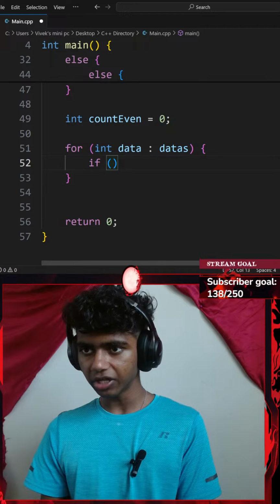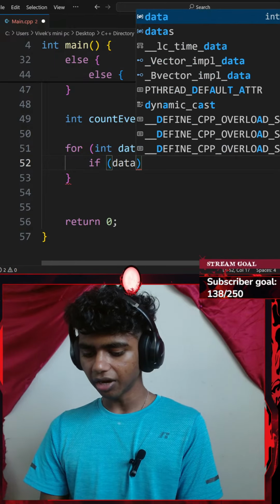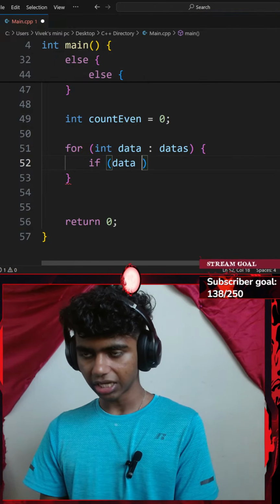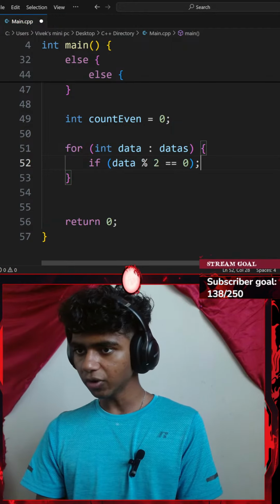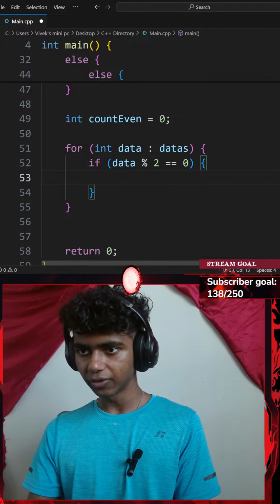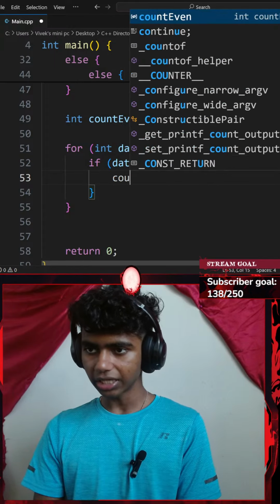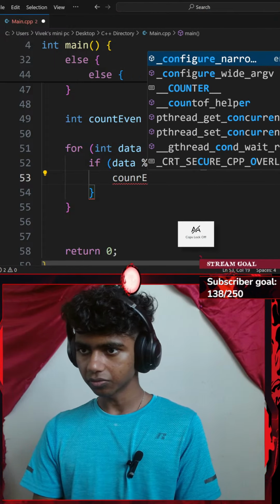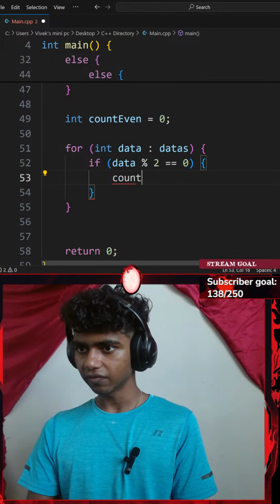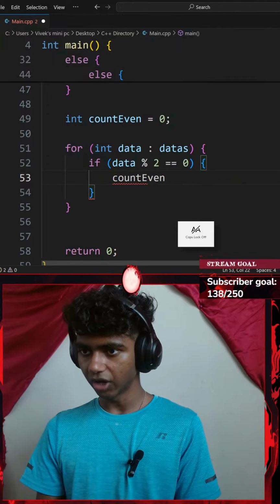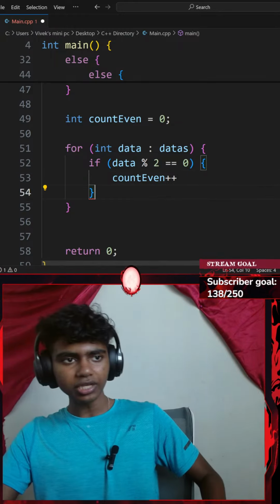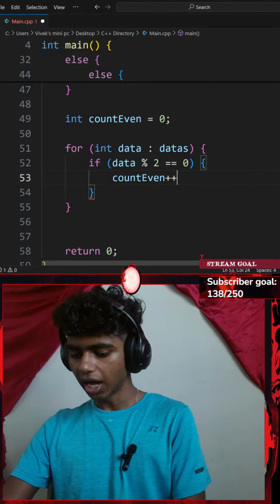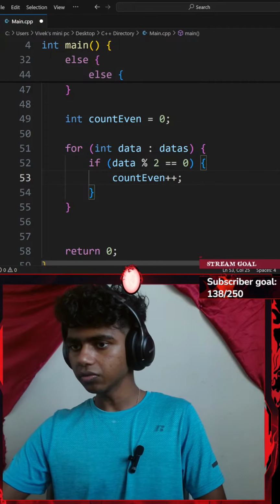Next up, if something is even, let me go with an if statement. So if a pair of parentheses, if my data modulus 2 equals 0, I'm going to be increasing. Let's go to a pair of curly braces. I'll go with my count even variable, plus plus. Okay, I've honestly never heard of plus plus. I'm assuming that means like plus equals. I will be ending that with a semicolon.